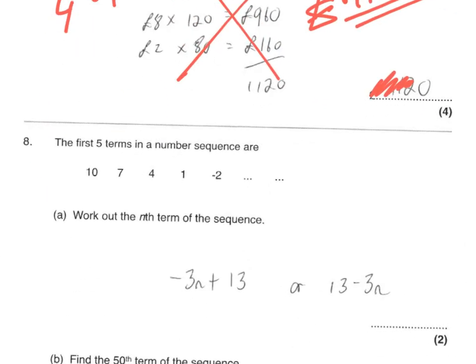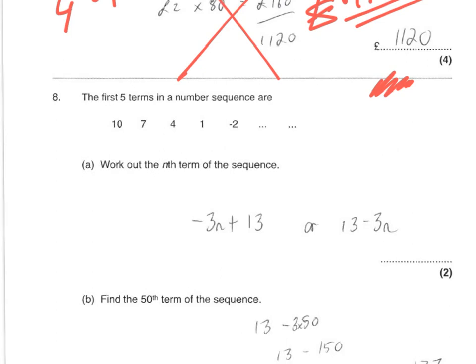Next question. Nth term of a sequence. Just check what the numbers are going up or down in. Here they're just going down in threes. There's 2 missing spaces. I'll just fill this in. It's not asked for this.